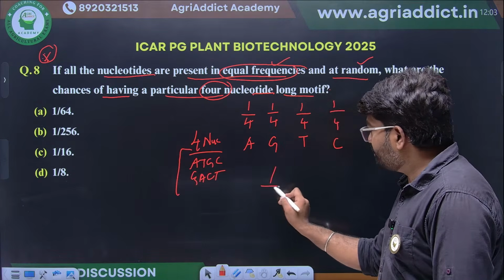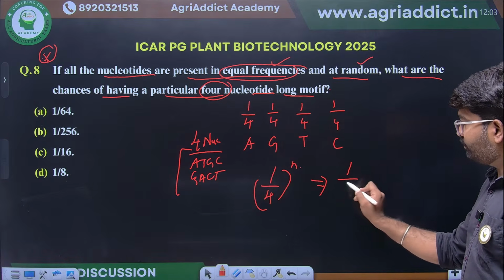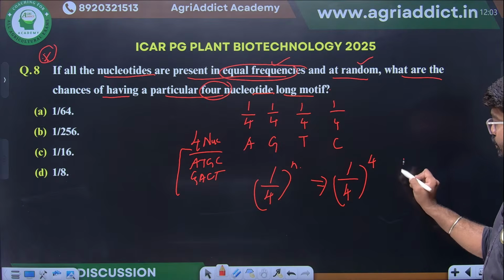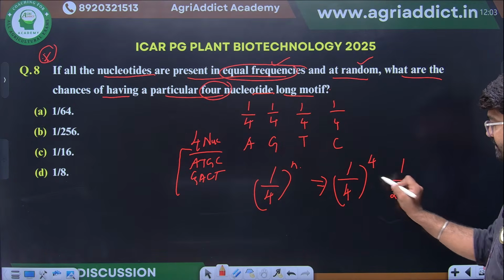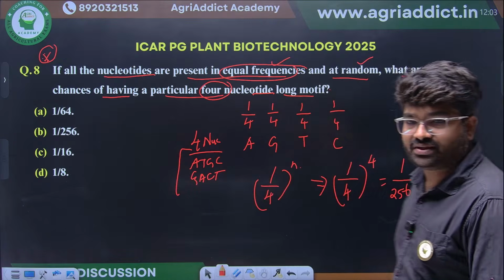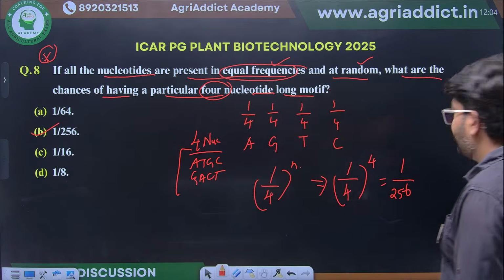Simple. 1 by 4 whole power n. So, 1 by 4 whole power of it is a tetranucleotide. So, 1 by 256. I hope this is clear. Like these questions, they can ask. Problem solving questions they can ask. Okay, so 1 by 256 is the right answer.